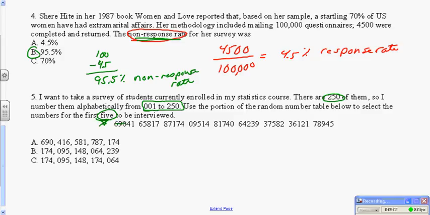690 is out of the range. 416 is out of the range. 581 is out of the range. 787 is out of the range. 174 is our first one. Therefore, this list is out. 95 works.